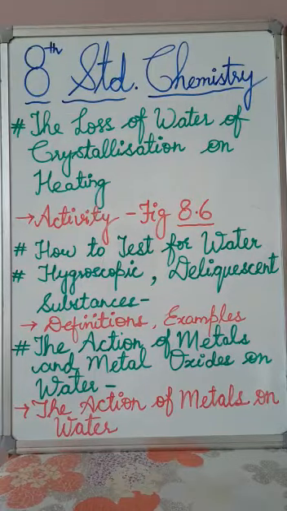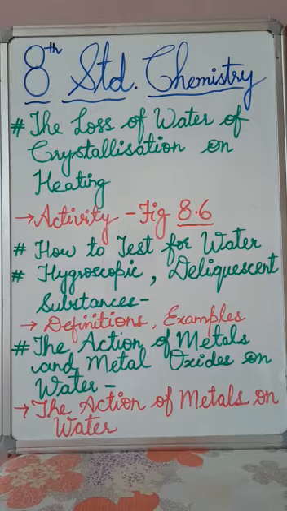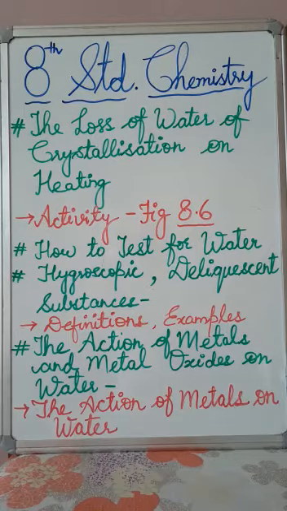So students, now let's discuss the next topic on book page 85, that is the action of metals and metal oxides on water. It says many metals and metal oxides, like metal combined with oxygen, react with water. To understand these reactions, we need to have an idea about the activity series. Fine, students, underline the activity series, or we call it reactivity series.